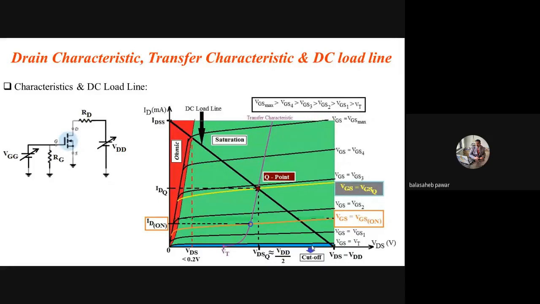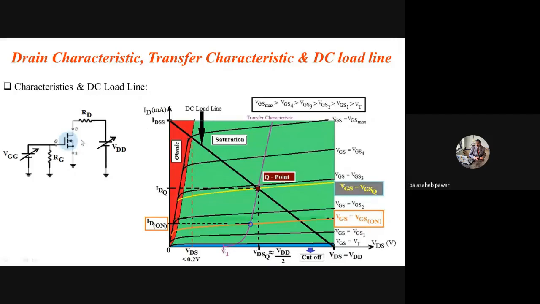Now see, if we are expecting the transistor to be an on switch, and that MOSFET is working in the saturation region, then what will happen? Whatever current flows through that switch, being an on switch, there should be a flow of current, right? So remember, even if the transistor is operating in the saturation region, it will act as an on switch, no problem. But what is the disadvantage?